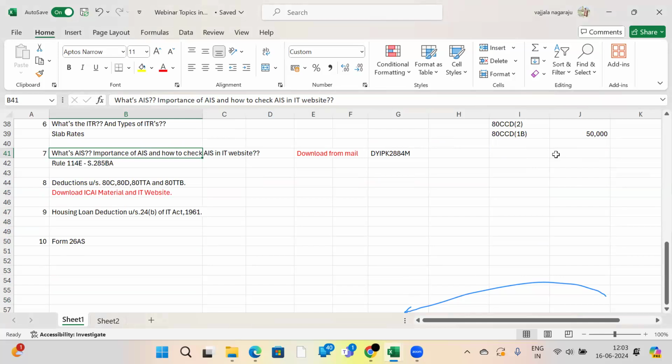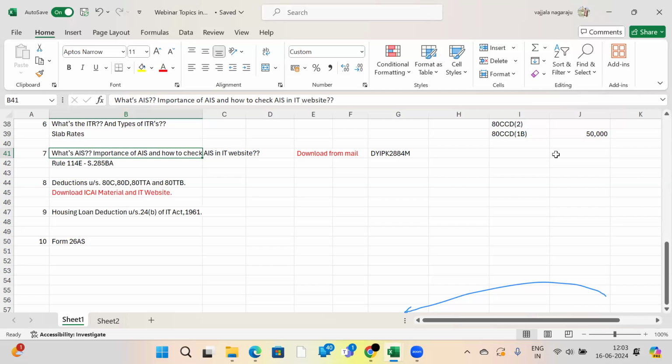Excuse me, sir, a small query, sir. Sorry for the interruption. Sir, no problem. If we want to go for Form 16 or 26AS, is the employer TAN or other details mandatory? No, sir. With our PAN number directly, we can check.